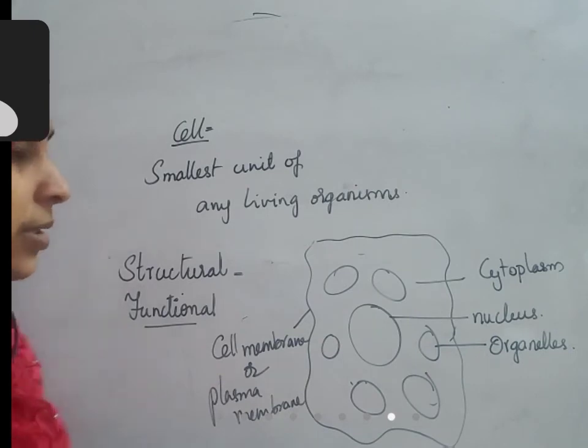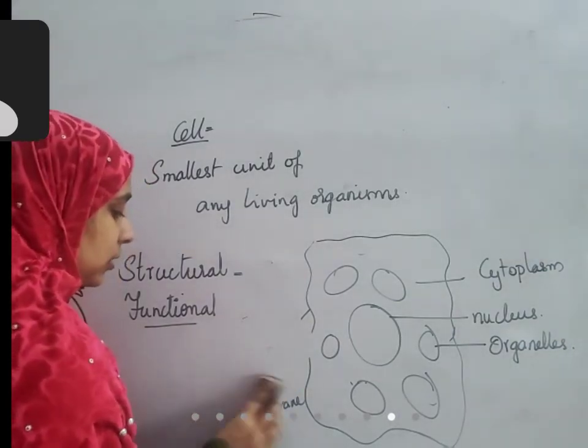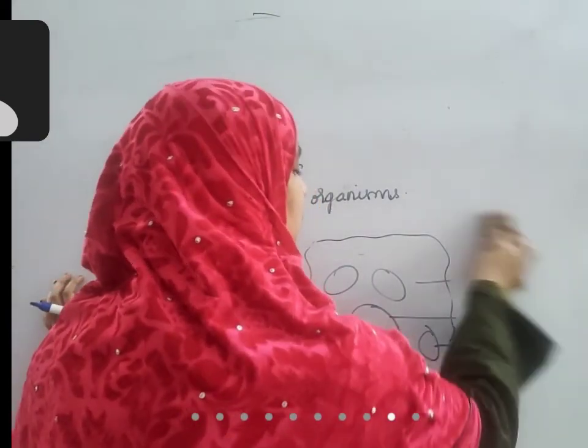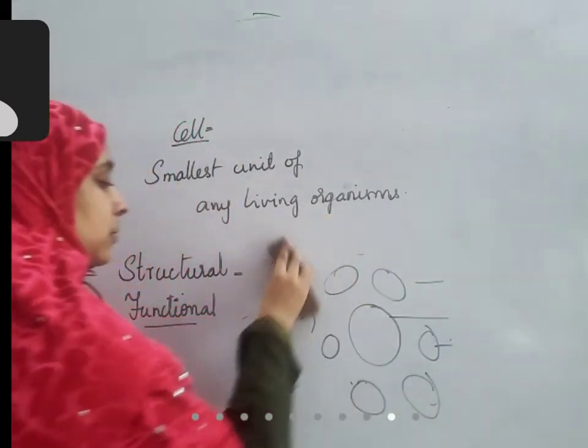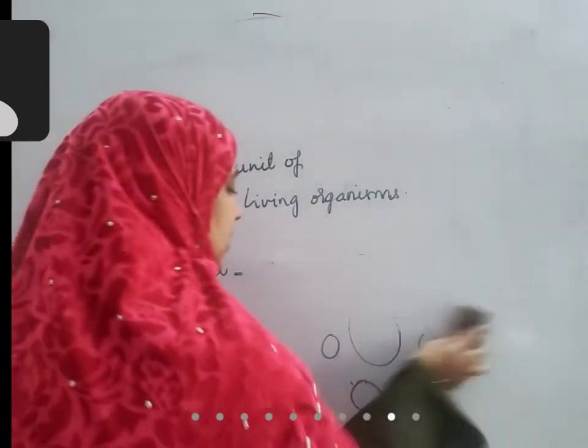So this is the basic structure of a cell. The cells of certain organisms, like plants, bacteria, or fungus, are a little bit different.